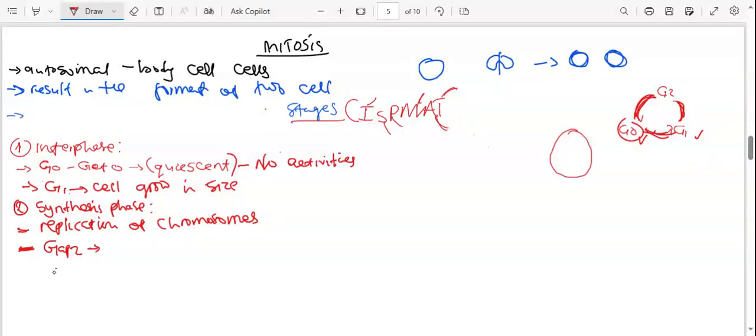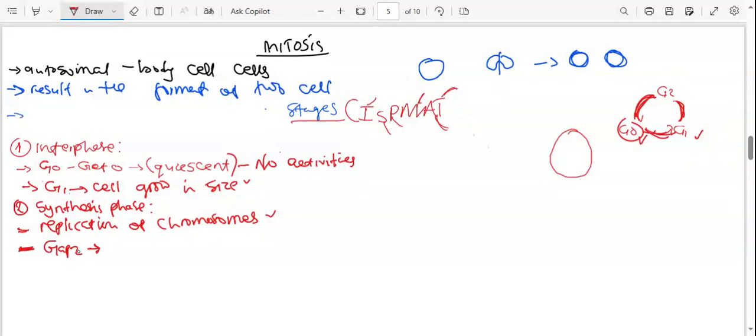So under gap 2, the cells reproduce organelles. We said here replication of chromosomes, right? So we say the cell grows so as to accommodate this replication. So now after this replication, the cell itself will prepare itself to actually undergo mitosis, the cell division process.